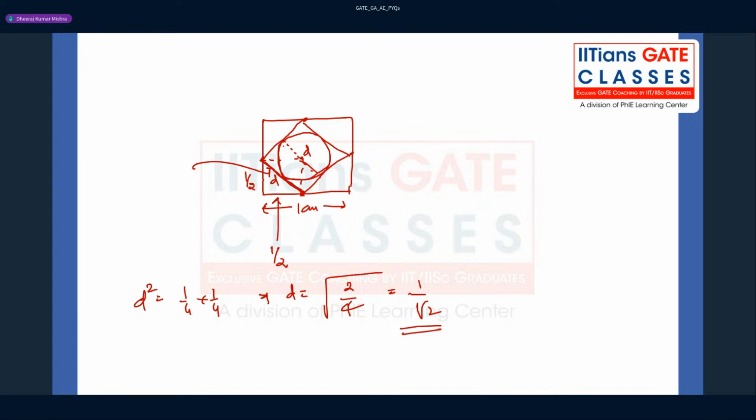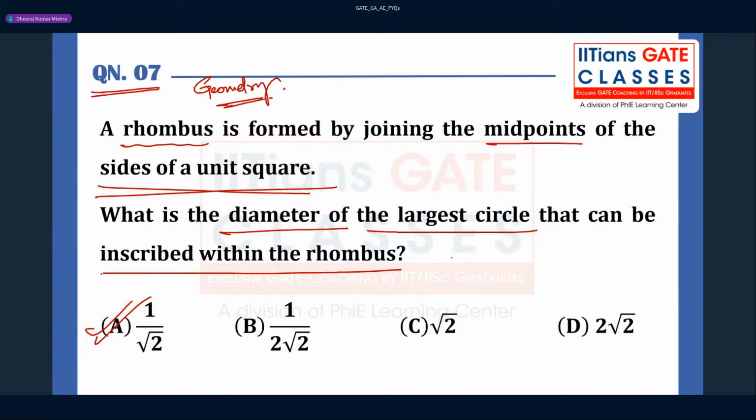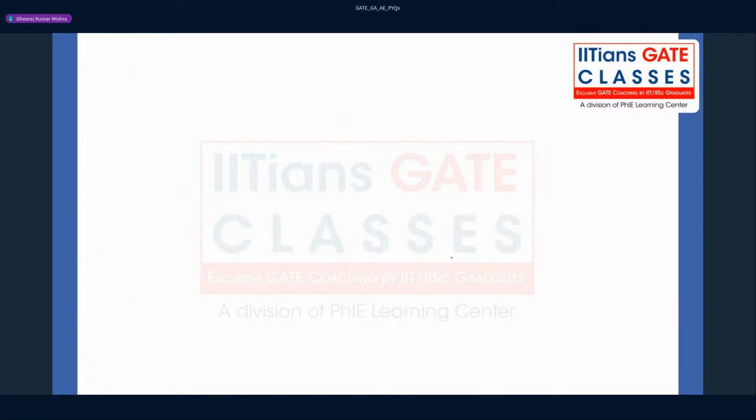So this is the diameter, and if you join these points, this is going to be a diameter only because it is parallel to it. I hope this makes sense. 1 by root 2 is the correct answer for this question. Ravi Teja and other people who are watching the session, they can also respond here.